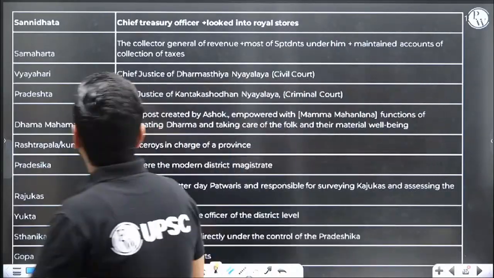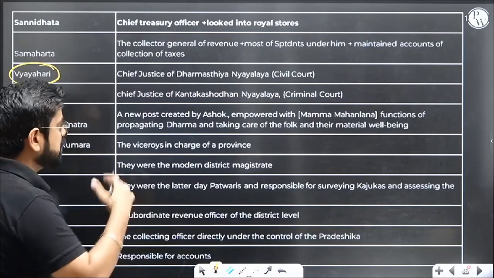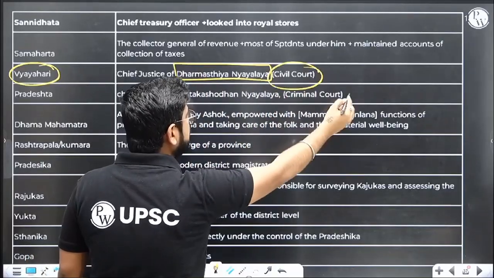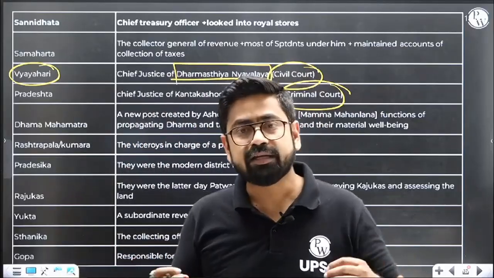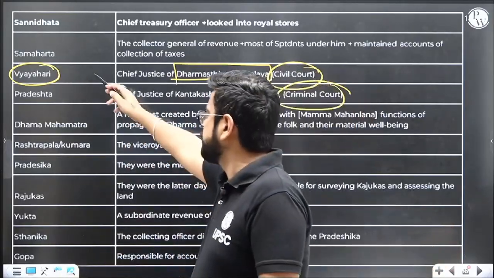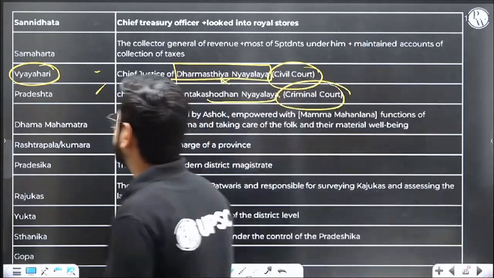Like Sannidhata and Samhatta, we have already discussed. But the Vyahari, who is Vyahari? In the judiciary, there is Dharmasthya Nyayalaya, which handles civil code, and then there is criminal code. There is a proper civil court, so there is a distinction between civil court and criminal court, with separate judges for each. This is Kantakshodhan Nyayalaya, this is Dharmasthya Nyayalaya. Dhamma Mahamantras we are talking about.